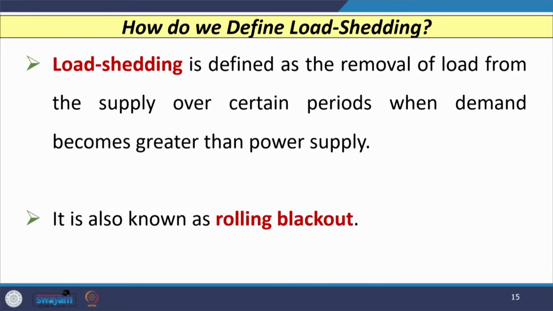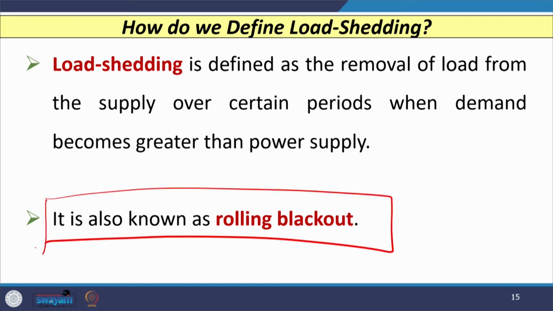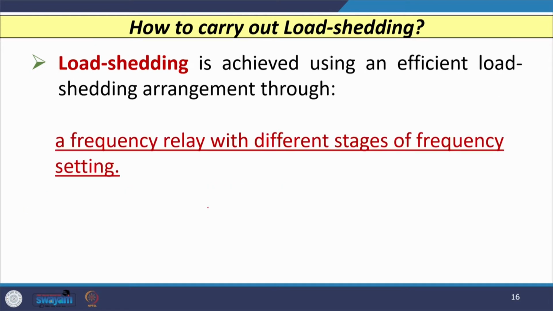So, let us see how do we define the term load shedding. Load shedding is defined as the removal of load from the supply over certain period when the demand becomes greater than the power supply, and this type of phenomenon is also known as rolling blackout. So, we can tell that load shedding is defined as the removal of load from the supply at certain periods. Normally we remove non-critical loads, and this is known as load shedding, and sometimes it is also known as rolling blackout. Now, let us see how we can carry out load shedding.